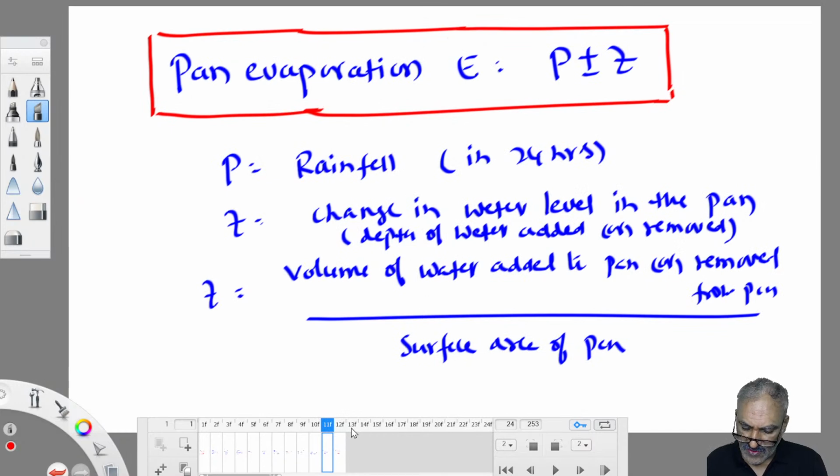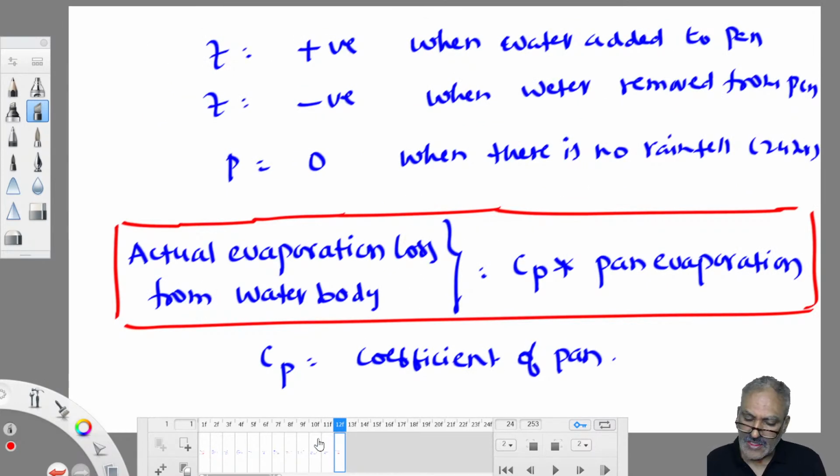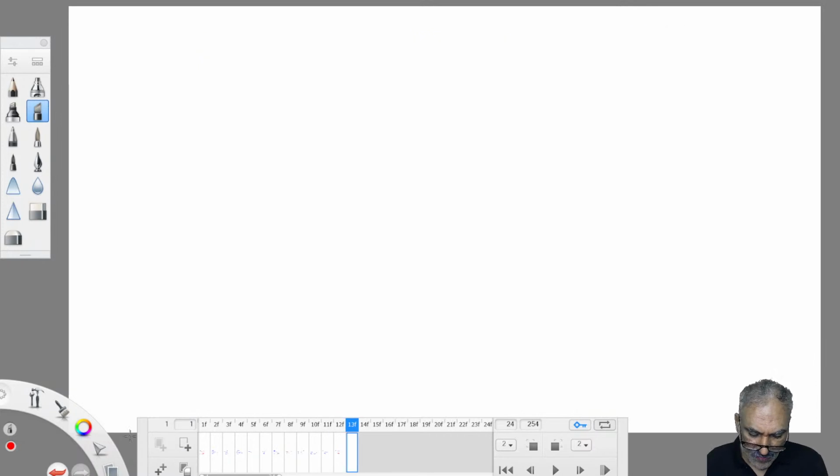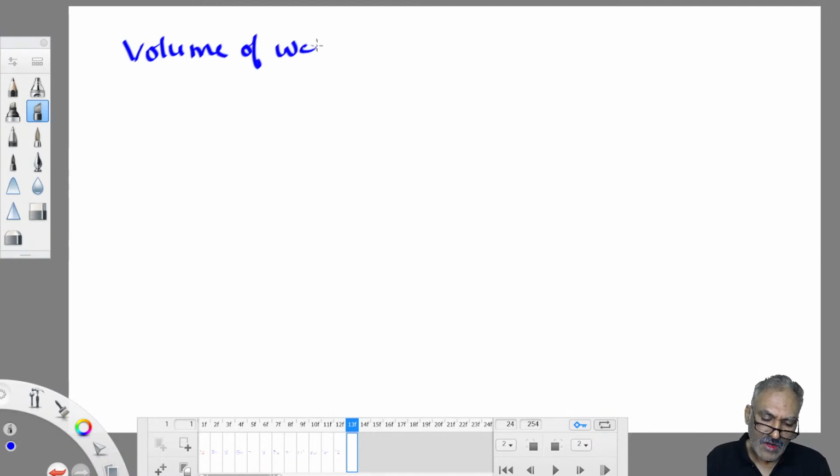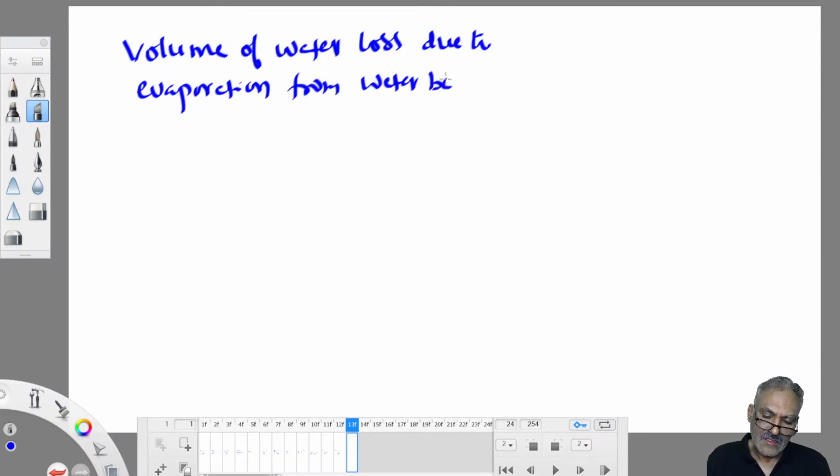Depth into area will give volume. Pan evaporation is in terms of depth, therefore actual evaporation we also get in terms of depth. So volume of water loss due to evaporation from real water bodies is equal to actual evaporation into surface area of the water body, or plan area of the water body, because it is evaporating from the surface only.